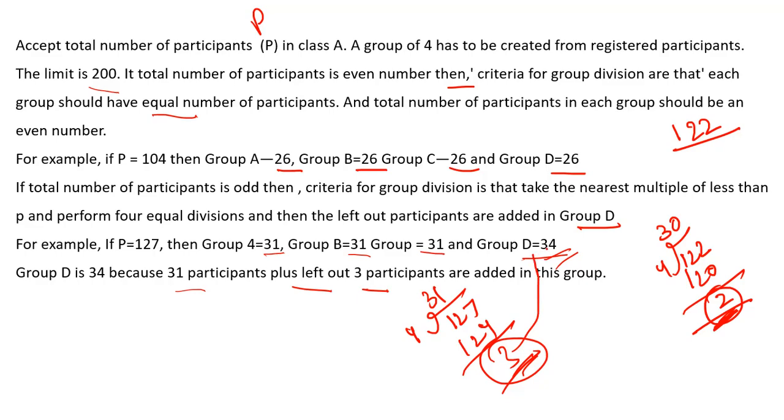This is what the question says. Well, the question isn't that tough. Some division operation is involved. Also, one tricky part is that you might be confused here. For example, even if the number is even, it's not always divisible by 4, as in the case of 122, or we have multiple examples like so. Don't worry about this, because for sure, whatever input they give for the test cases should be divisible by 4, because they are participants and we cannot divide participants in a fractional order. So that is the case.